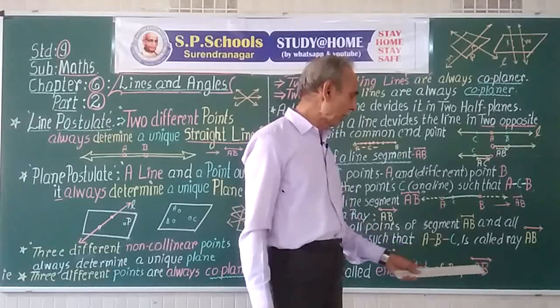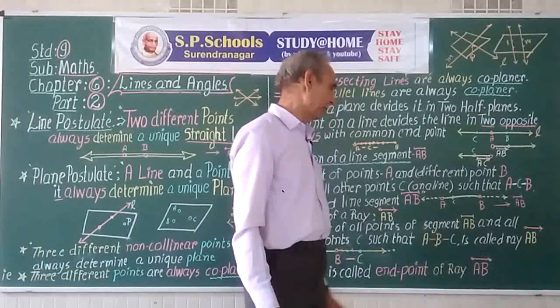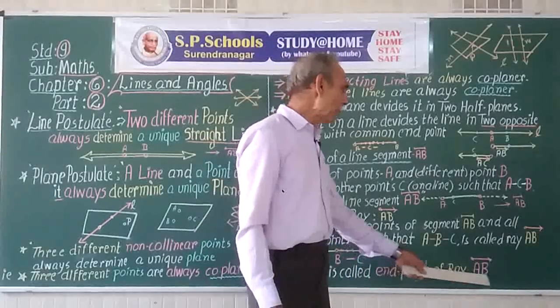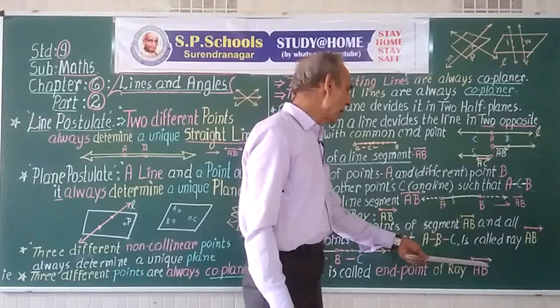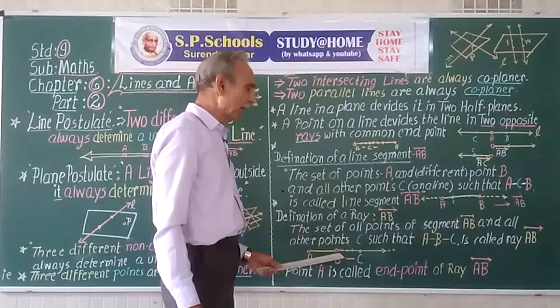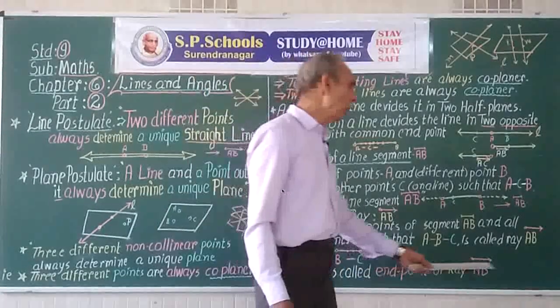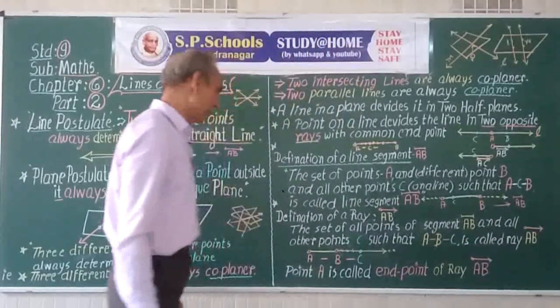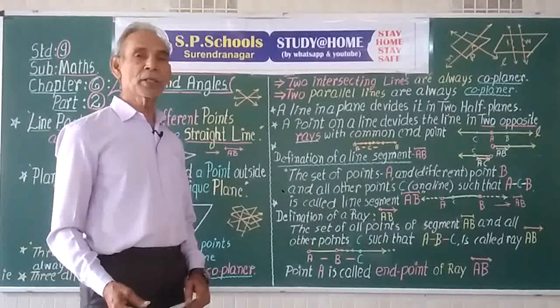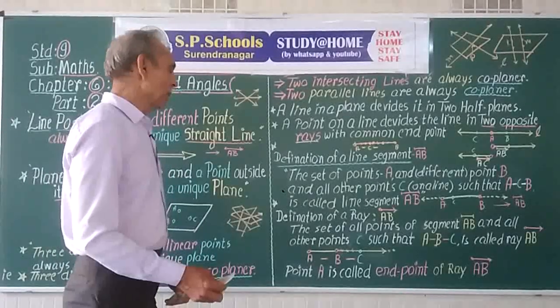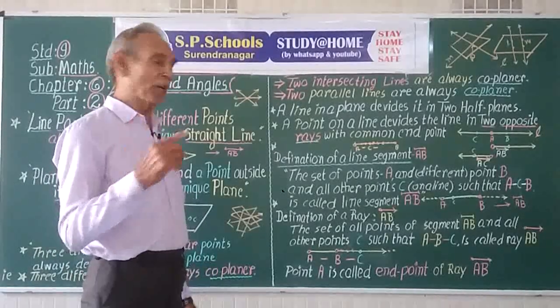So AB is a ray, A is the endpoint, B is any other point on the ray. It extends up to infinity on one side. A ray is always determining one direction.